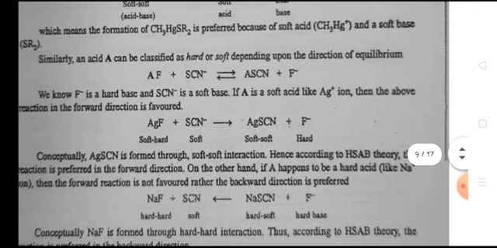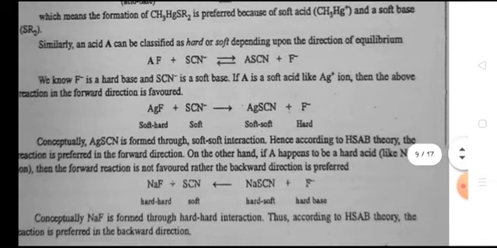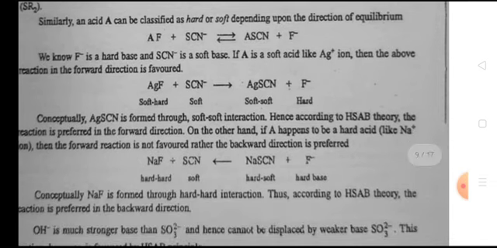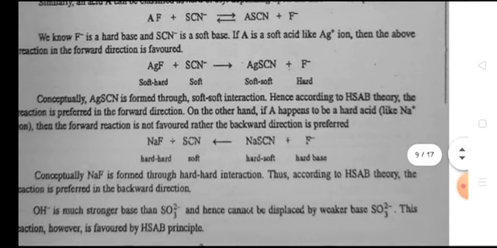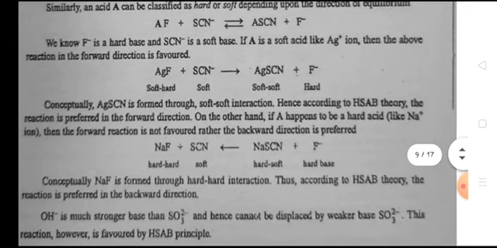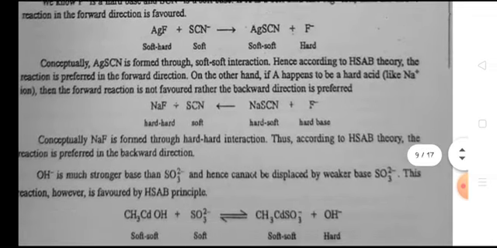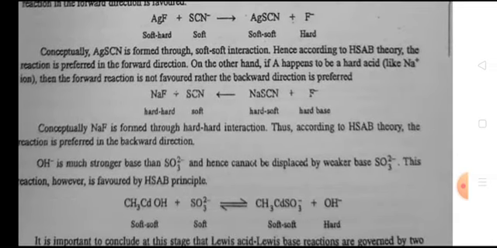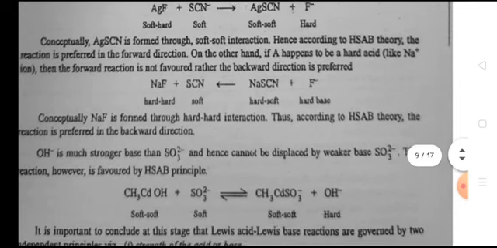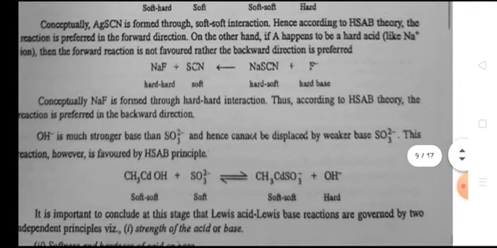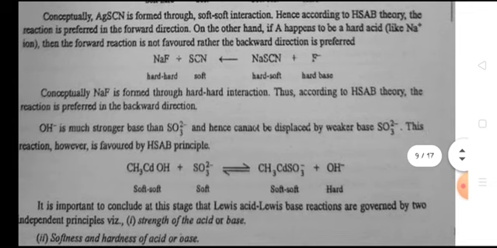Similarly, an acid can be classified as hard or soft depending upon the direction of equilibrium. We know F- is a hard base and SCN- is a soft base. If A is a soft acid like Ag+, then the forward direction is favored. Conceptually, AgSCN is formed through soft-soft interactions, hence according to HSAB theory, the reaction is preferred in the forward direction.